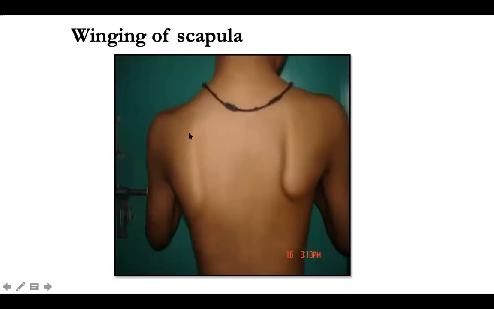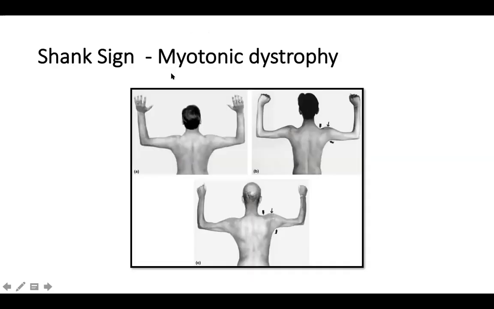Winging of the scapula can be seen in many muscular dystrophies. It can be seen in Duchenne muscular dystrophy, limb girdle muscular dystrophy, and facioscapulohumeral dystrophy as well. Another type of atrophy is the shank atrophy, where the deltoid muscles are spared and below the deltoid there is severe atrophy. This is seen in myotonic dystrophy, especially in adults, not much in children, but children can have some degree of wasting of the distal forearm and distal legs.